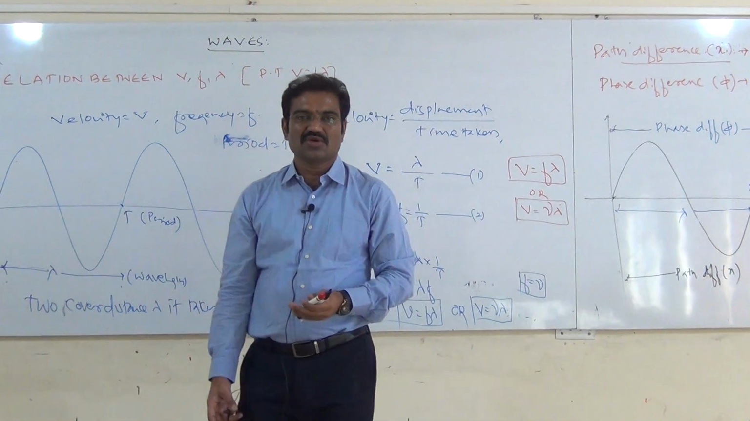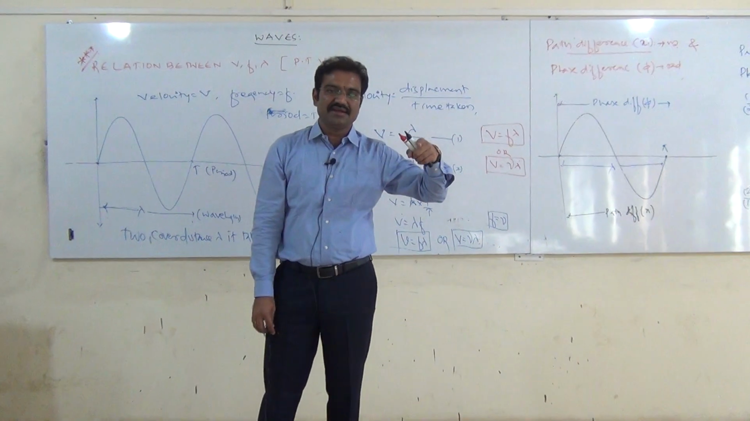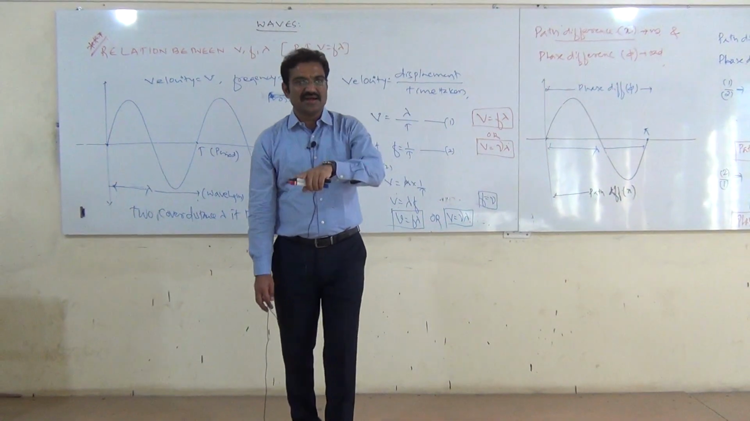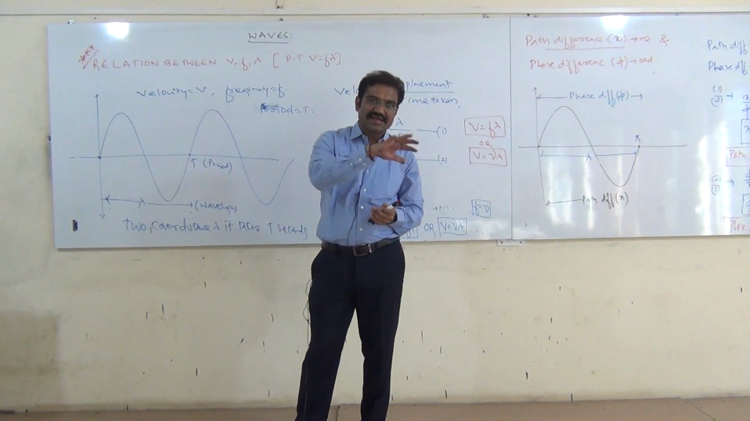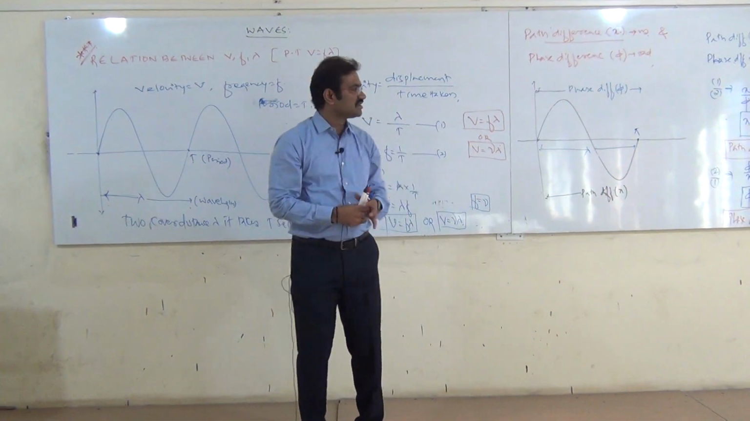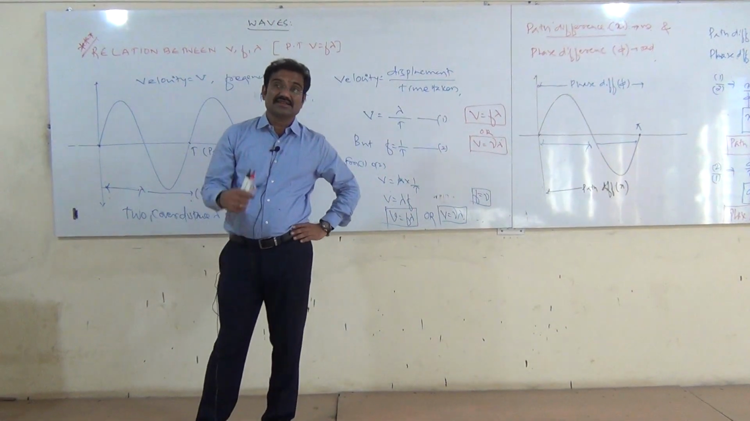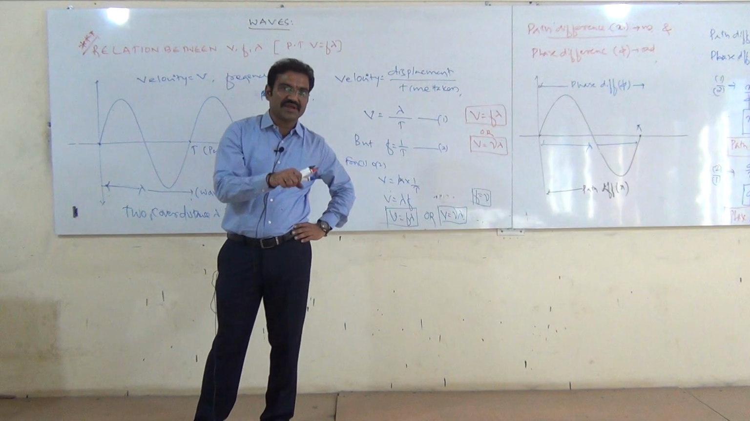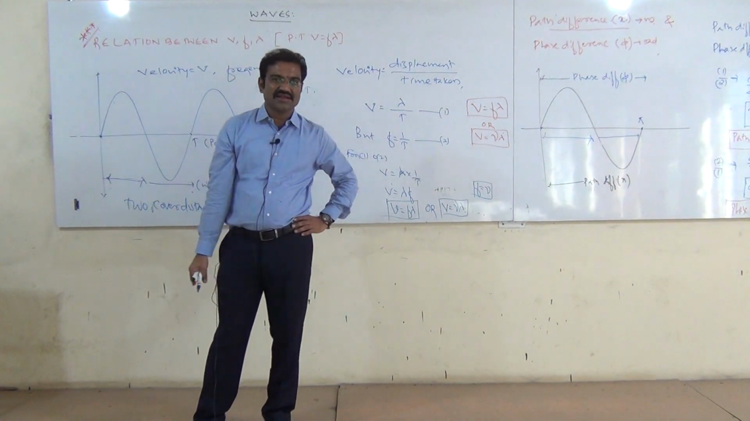So this is all about the waves here, the relation between V, F and lambda, and another one is phase difference and path difference. You practice this one. In the next class I take the next type of wave, that is called a progressive wave. What is that progressive wave, what are the characteristics, we will take that one in the next class.